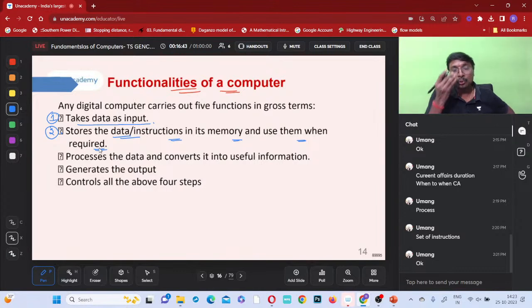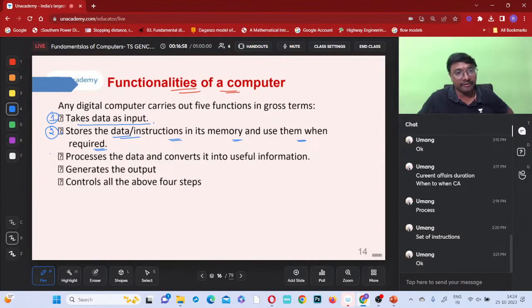So whatever input you give, it will be storing that in its memory.